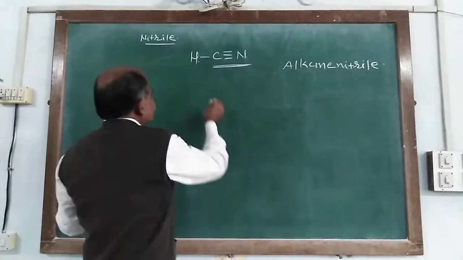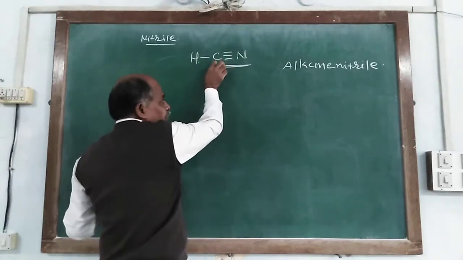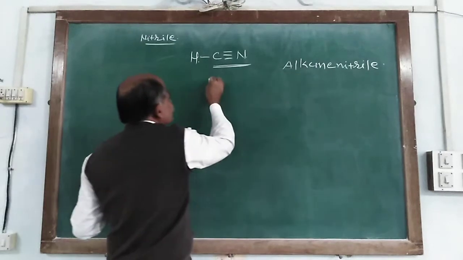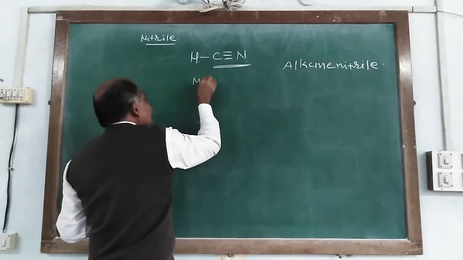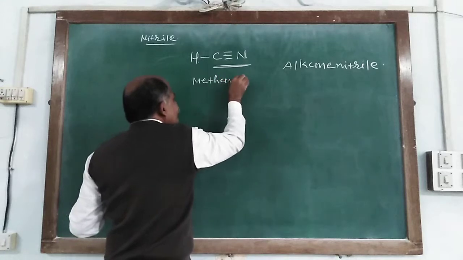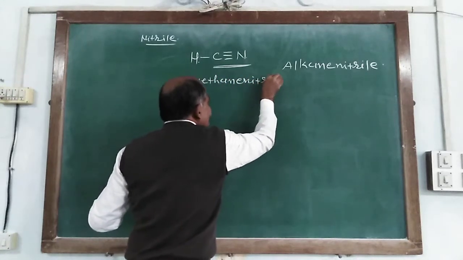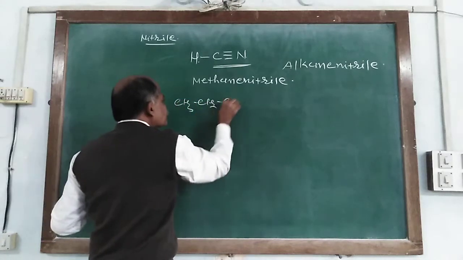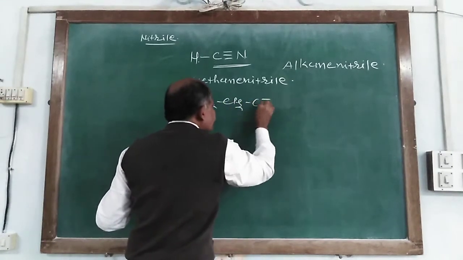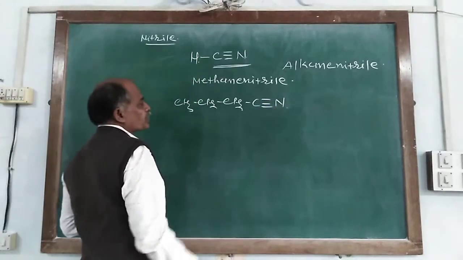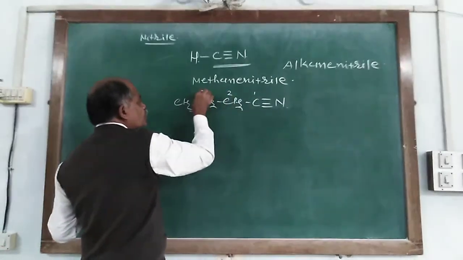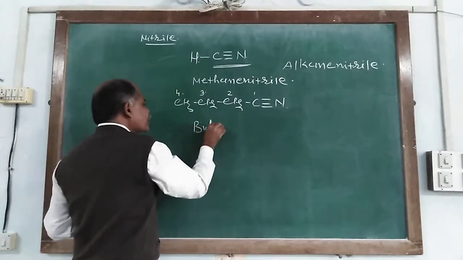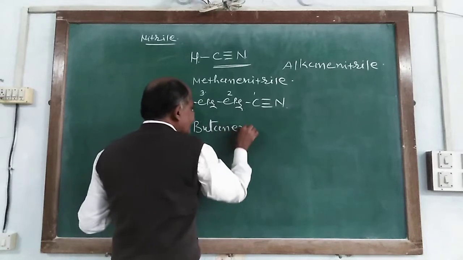So it is, according to IUPAC nomenclature, alkane nitrile, so it is methane nitrile. Similarly, CH3, CH2, CH2 and C triple bond N. So it is 1, 2, 3 and 4. So it is named as a butane nitrile.